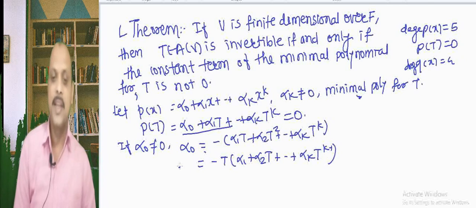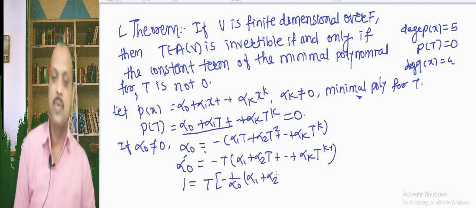Now, transferring alpha 0 to the right side, we get 1 equal to T into minus 1 divided by alpha 0 times alpha 1 plus alpha 2 T plus up to alpha k T raised to k minus 1.